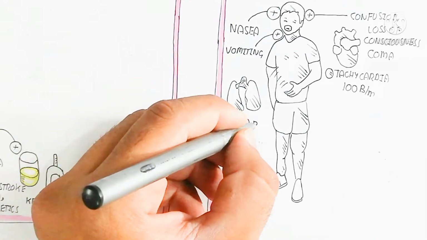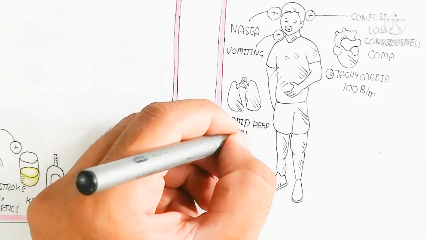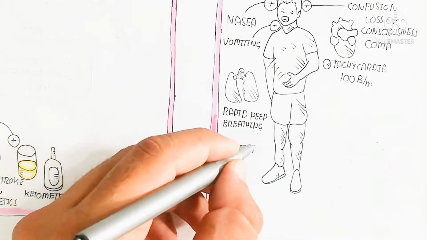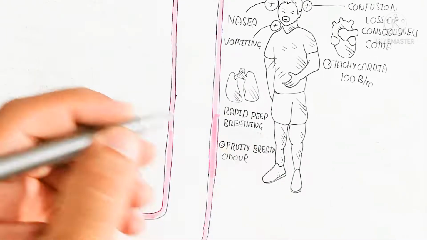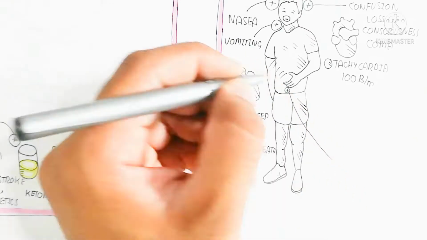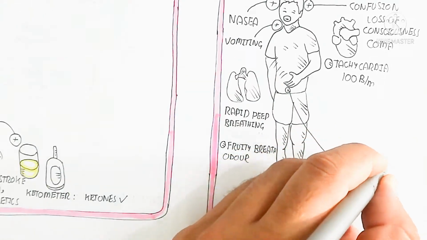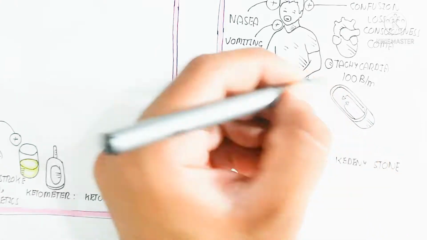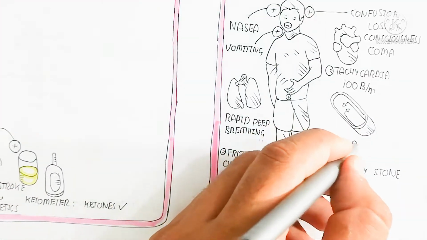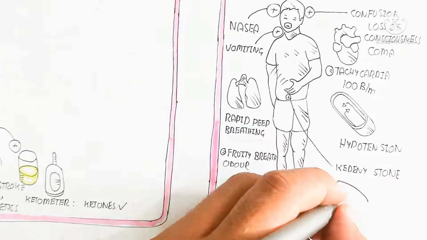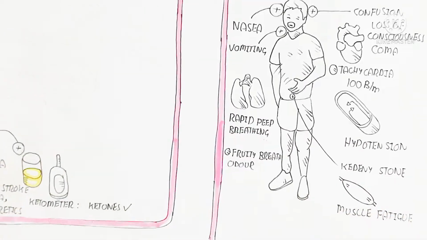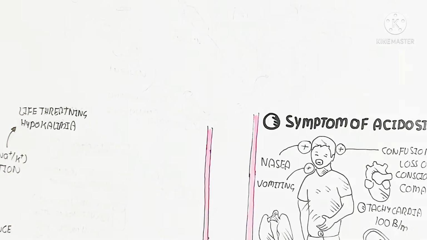During breathing, rapid deep breathing will occur. Why? Because high blood pressure will occur due to sympathetic nervous system activation, due to hyperglycemia. In this way, a fruity breath odor will occur, which we can sense, and hypotension will occur with the loss of glucose, in hypoglycemia.